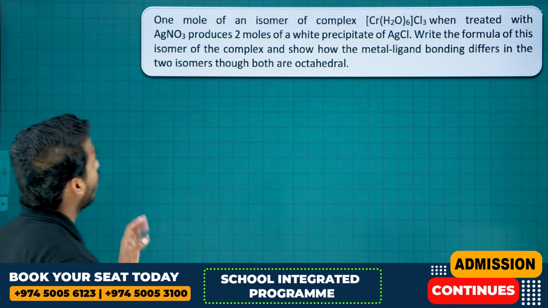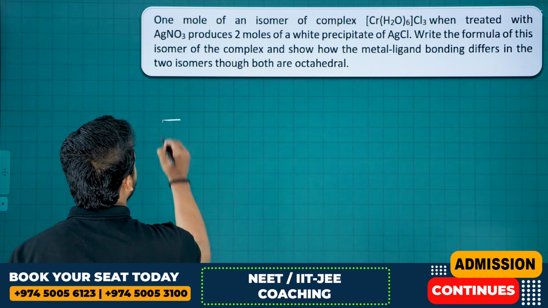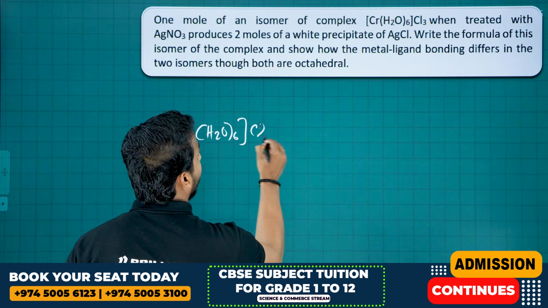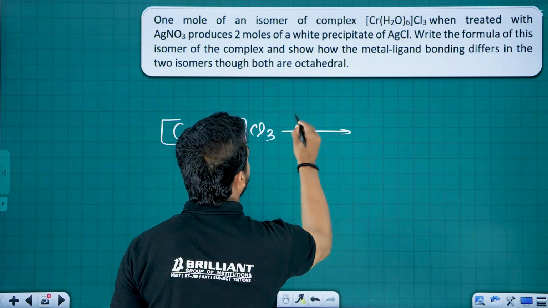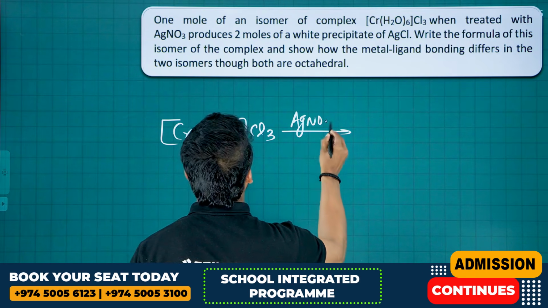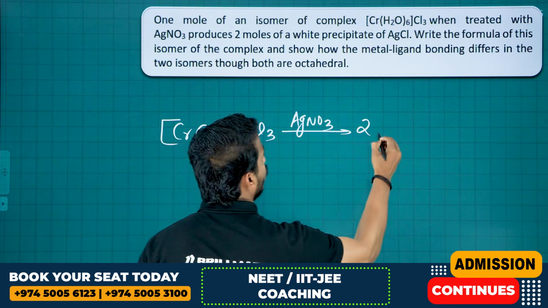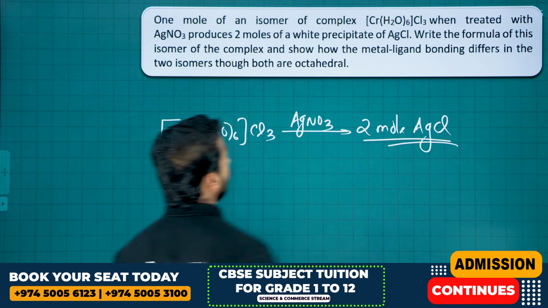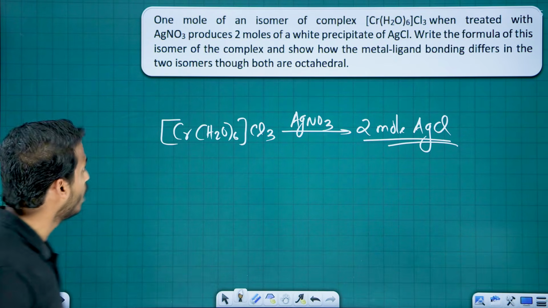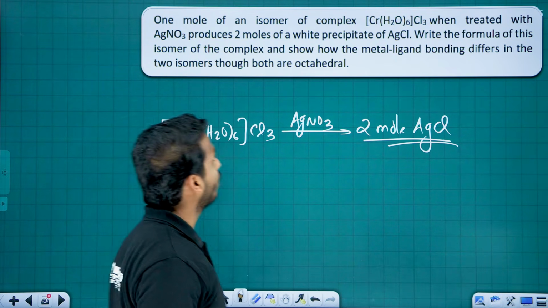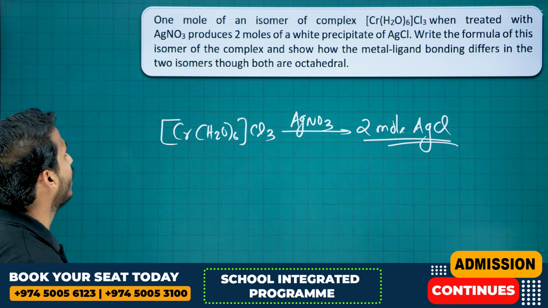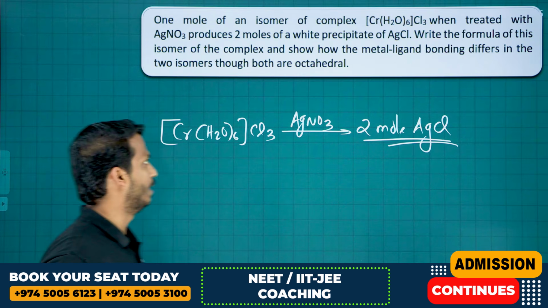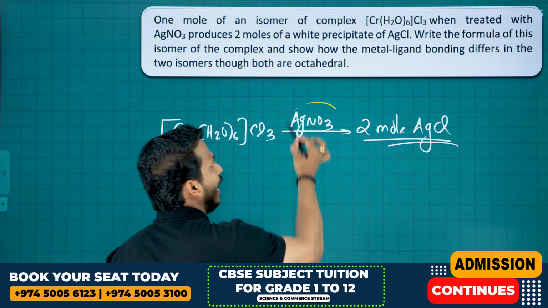Next one. 1 mole of an isomer of the complex [Cr(H2O)6]Cl3, when treated with AgNO3, silver nitrate, produces 2 moles of AgCl. Write the formula of this isomer of the complex and show how the metal ligand bonding differs in the two isomers, though both are octahedral. Listen very carefully, dear. Very simple question.